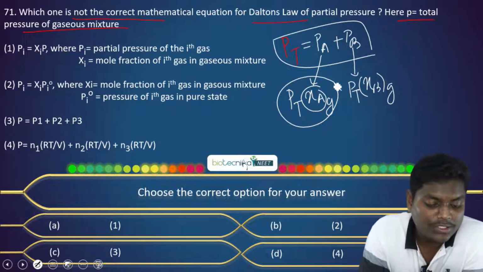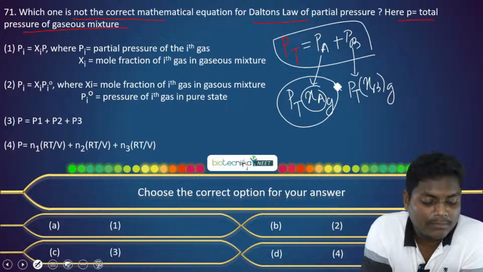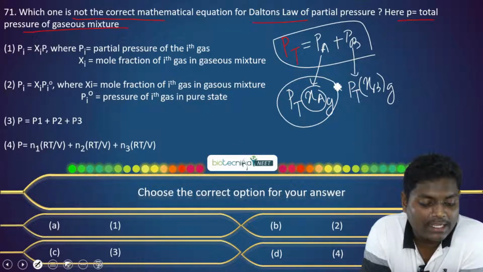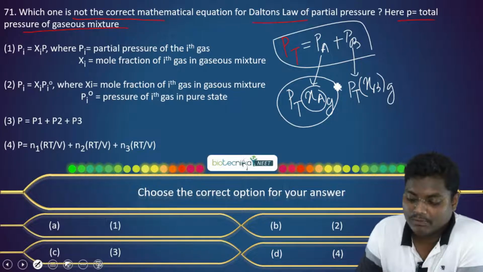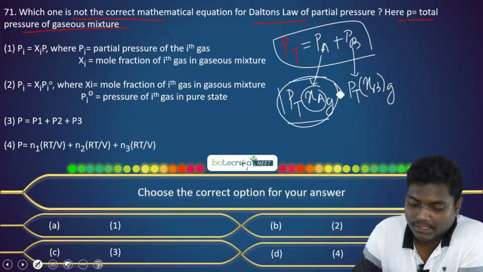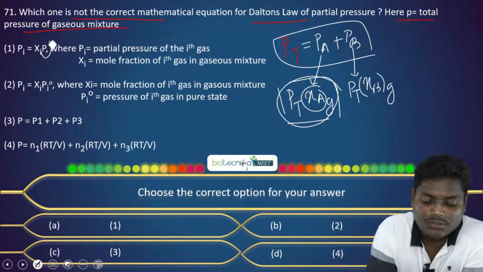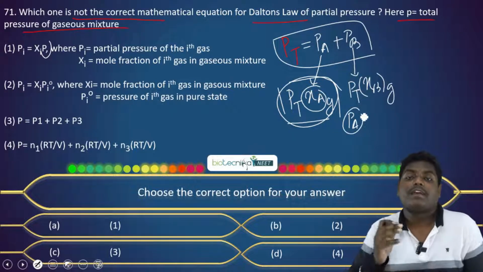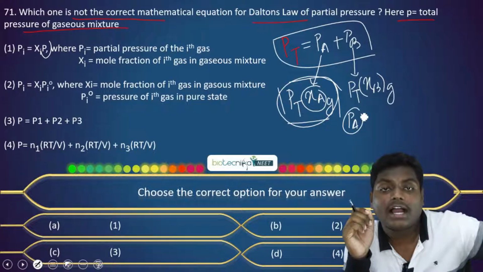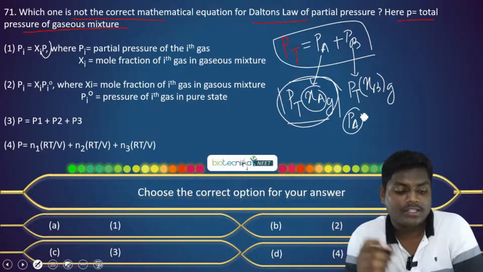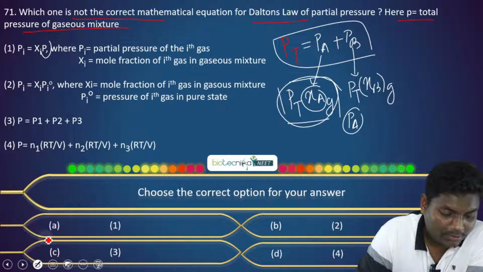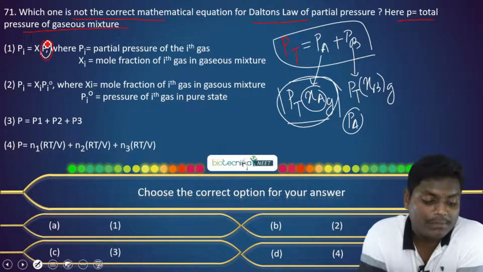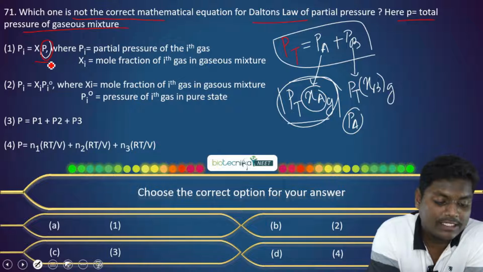So let's go through the options. The first option is that the pressure for the ith gas is the mole fraction of the ith gas into P, where P is the total pressure. This is the correct statement, as we have seen. If we are trying to find PA, the partial pressure for any gas, the ith gas, will be given by the mole fraction into the total pressure. What is the total pressure that we are talking about? Here the total pressure is P. So it is total pressure P into mole fraction. So this is the correct statement.